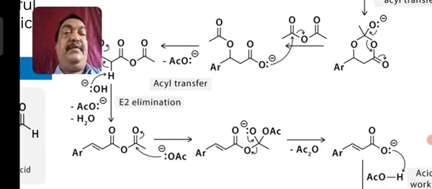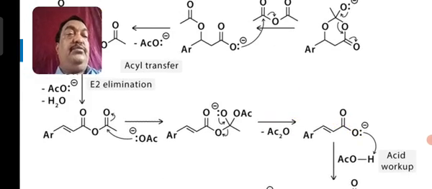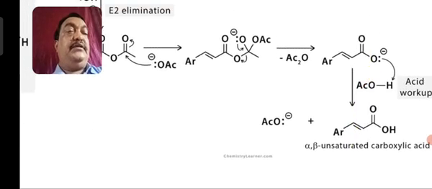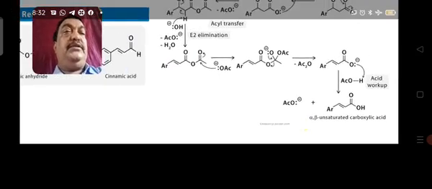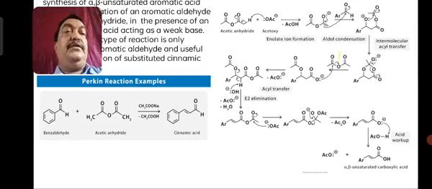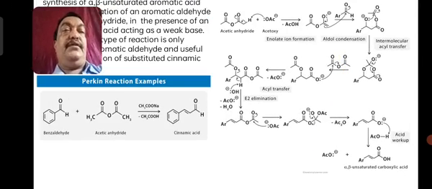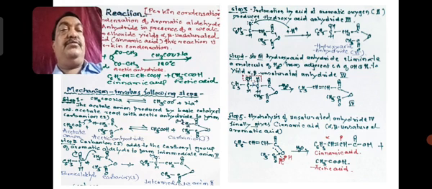Okay, so this mechanism also produces the same kind of aromatic alpha beta unsaturated carboxylic acid, but it is a little bit tedious, so it is just downloaded from the internet. It is only for information, don't follow it, only to know more about the Perkin reaction. Otherwise, the reaction I have shown with my handwritten notes is final.